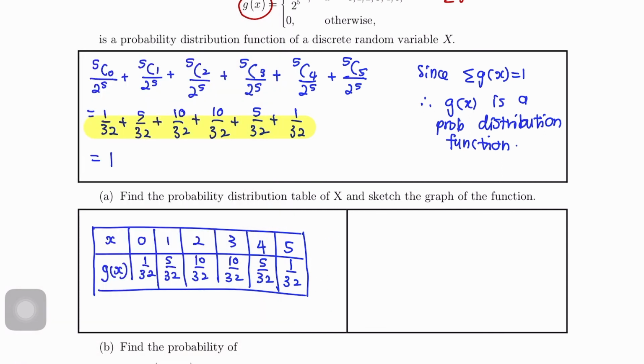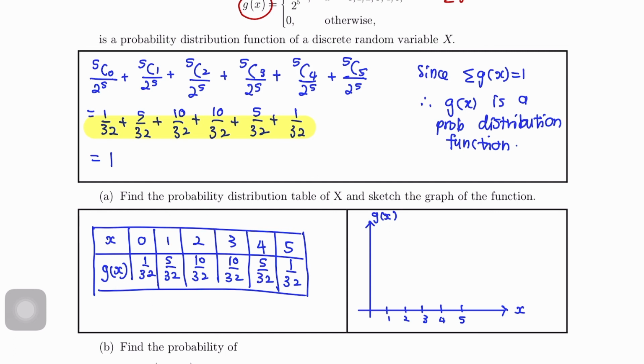Okay, so sketch graph f kecil, g kecil. Okay, so ni x, gx. So, x equals to 0, 1, 2, 3, 4, 5.